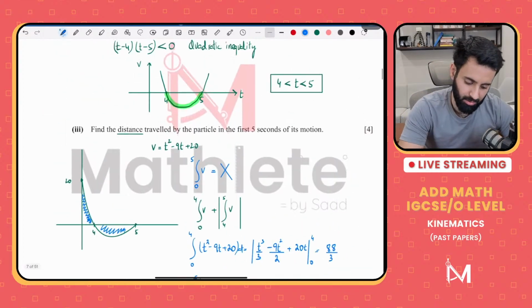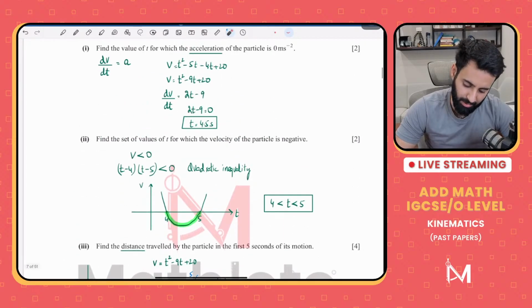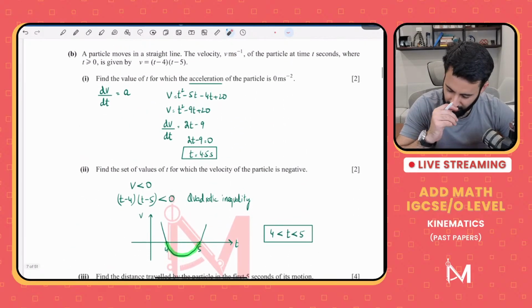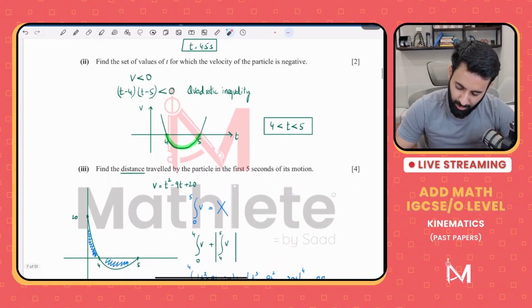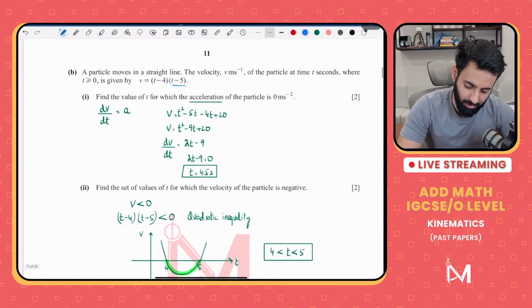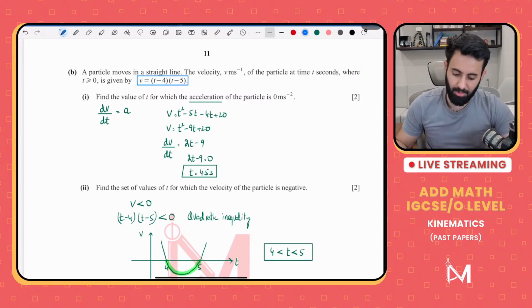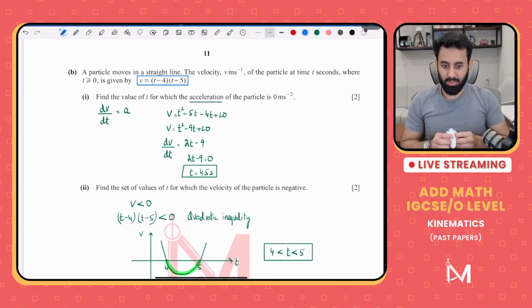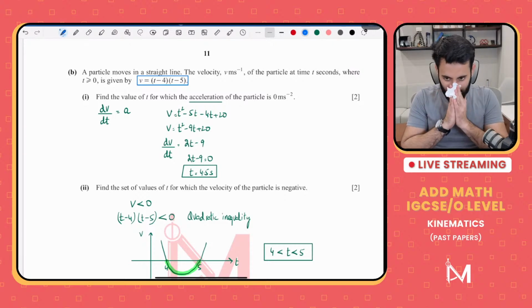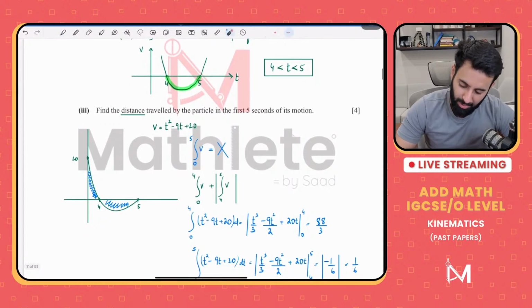I'll give you guys a quick summary. So we need to find out the distance traveled. Remember, whenever the particle turns, how do we know that it turns? Because the velocity is equal to 0 at 4 and 5. You can find out earlier that if velocity was equal to 0, we would get two different values of t. One would be 4, the other would be 5. So that means the object is turning. And whenever the object is turning, distance and displacement are two separate values. They're not equal. So a good idea is always to make a graph.